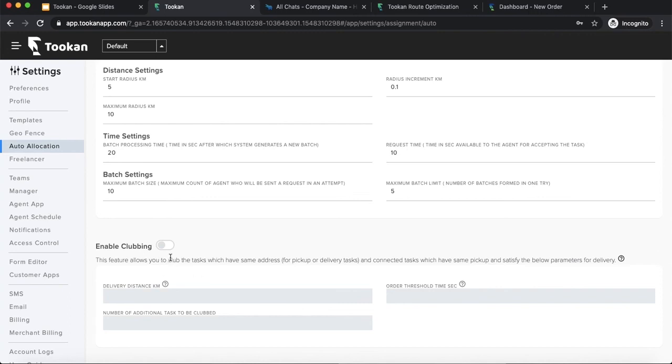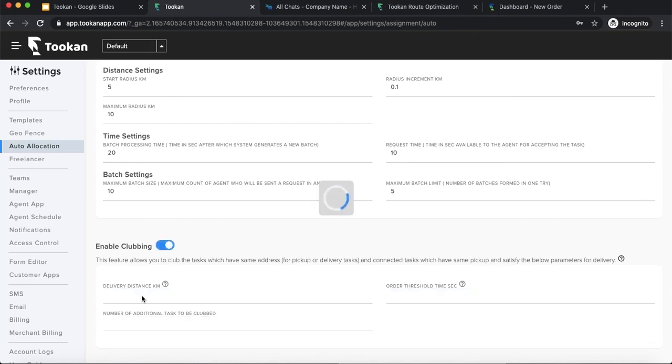Clubbing is similar to pooling, but it is only for the same pickup. For example, if all the pickups are from the same location and deliveries may vary or are nearby, then the orders will be clubbed. Another difference is that pooling is for 2 tasks at maximum, while clubbing can be more than 2. You just define the delivery distance here. If I define 5 kilometers, the pickup will be the same and delivery distances can be within a 5 kilometer range. Order threshold time is basically the preparation time. For example, if I define 30 minutes, the order will be pushed for clubbing only after 30 minutes of order receipt, because 30 minutes is the preparation time of that order.